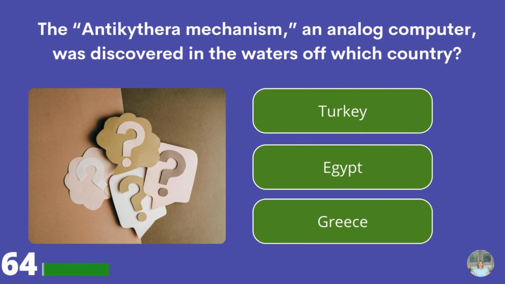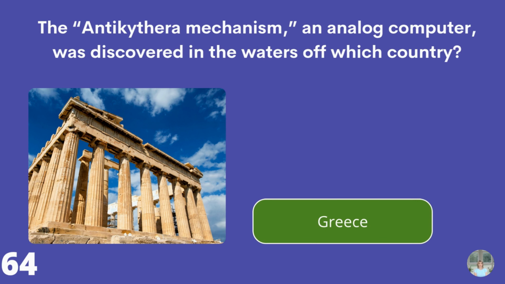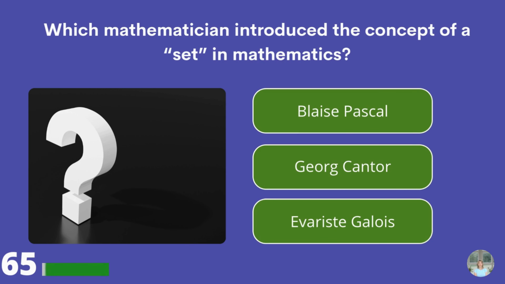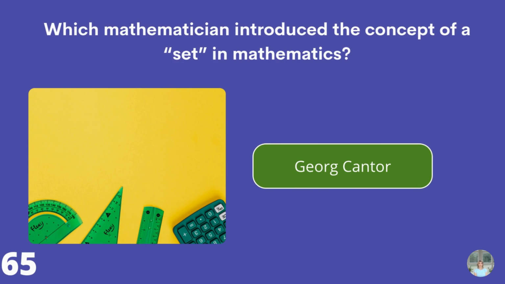The Antikythera mechanism, an analog computer, was discovered in the waters off which country? Turkey, Egypt, or Greece? Greece. Which mathematician introduced the concept of a set in mathematics? Blaise Pascal, Georg Cantor, or Évariste Galois? Georg Cantor.